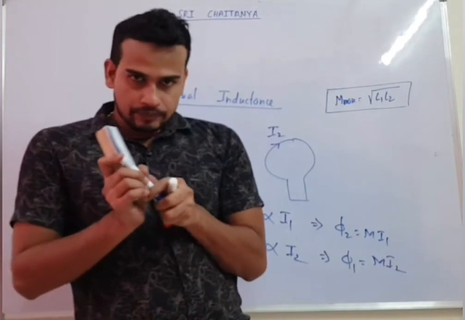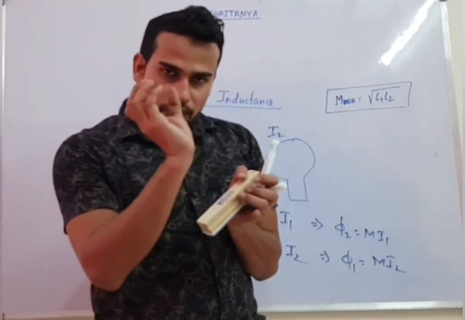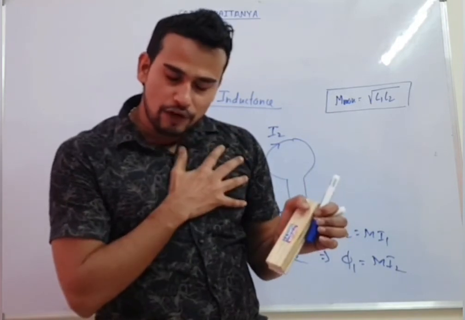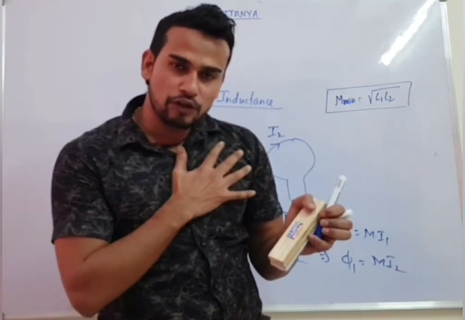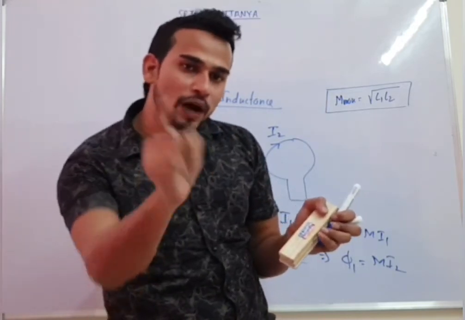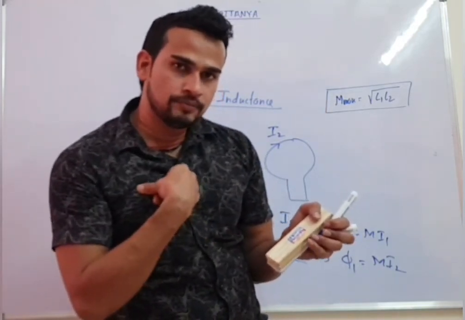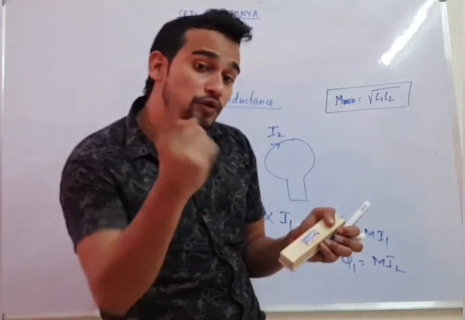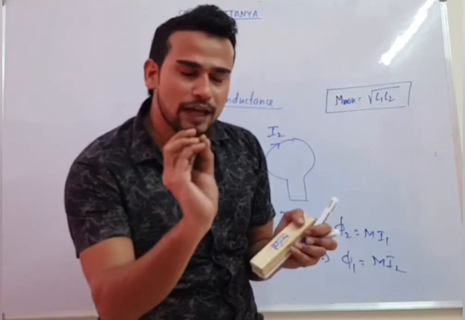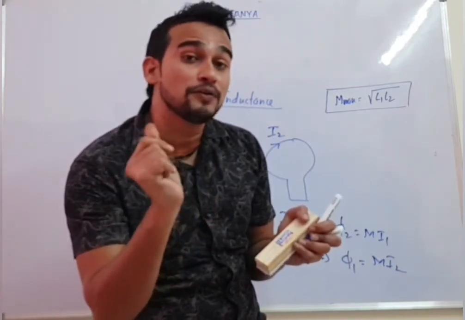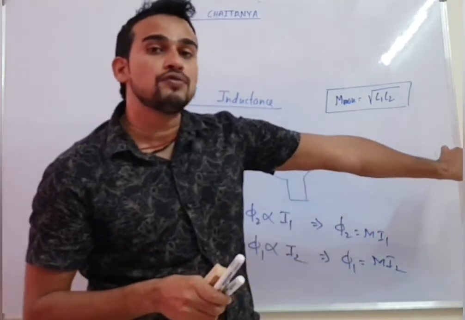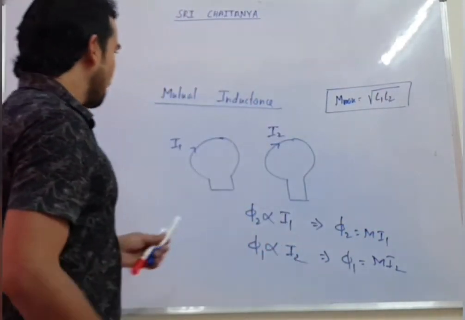Again, if I am the coil and I am getting flux due to the current of myself, I will talk about self-inductance. But if you are getting flux due to my current, and I am getting flux due to your current, then we will talk about mutual inductance. And the maximum value of mutual inductance will be root of L1 into L2. So this is what we talk about.